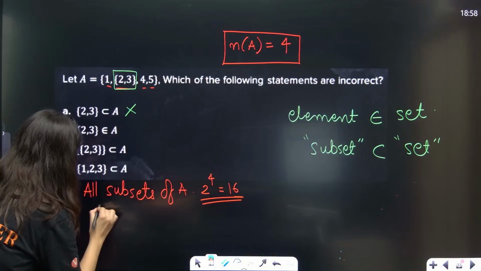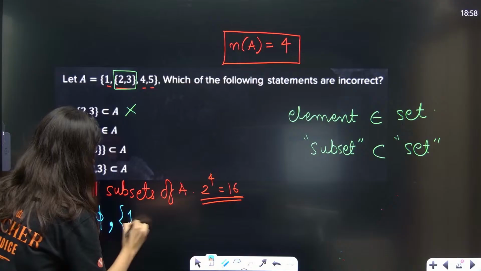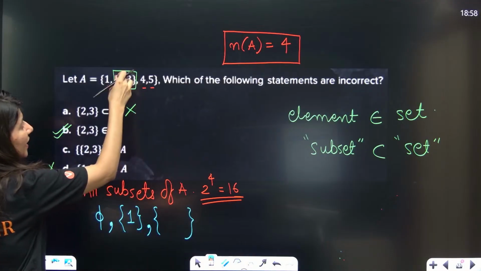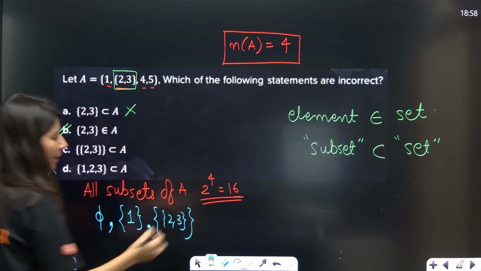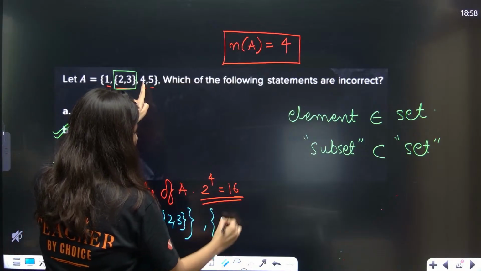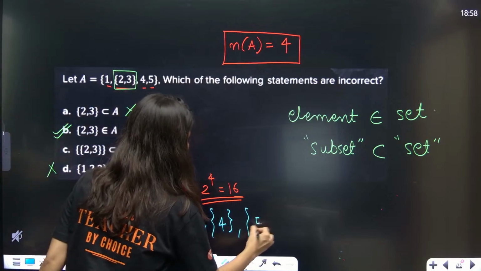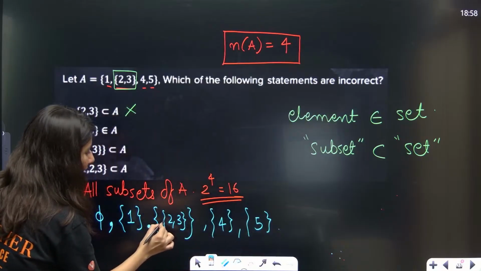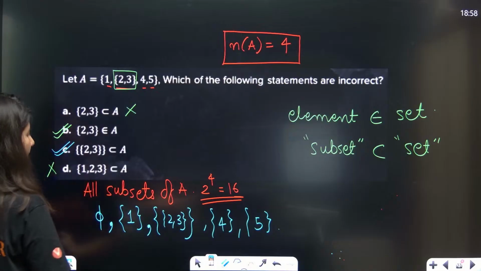Okay, so null set is a subset of everything, then {1}. This is a subset then. See, if this is an element, if I enclose this in curly brackets, then it will become a subset. See, this is an element now. So if I enclose this in a set, it will become a subset. This is also becoming a subset. That means {2, 3} is a subset. That means option C is correct.